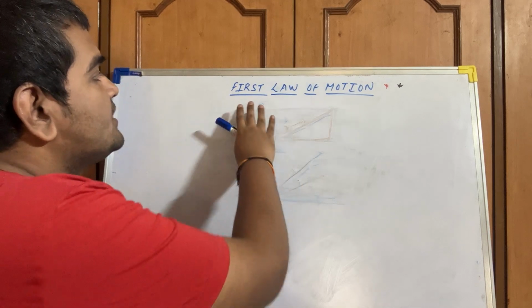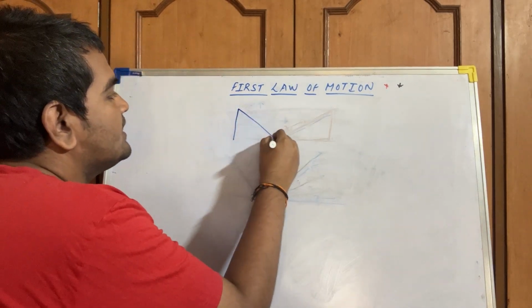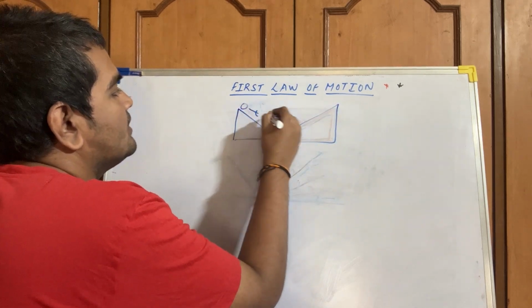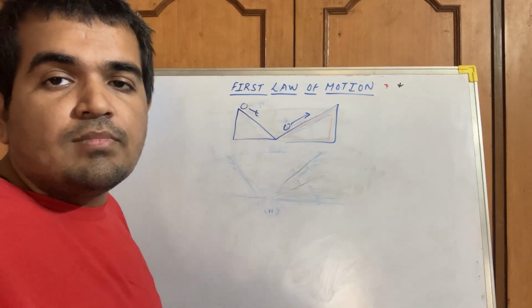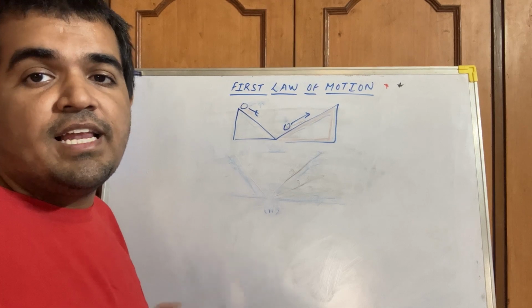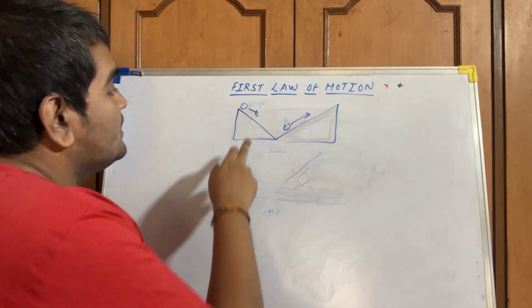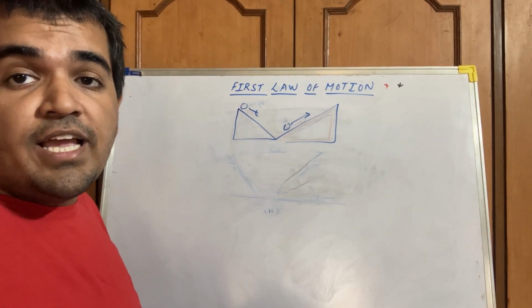The topic for today's discussion is first law of motion. Now consider this inclined plane. Basically, by observing the motion of an object on an inclined plane, Galileo deduced that the object moves in a uniform velocity when no force acts on it.